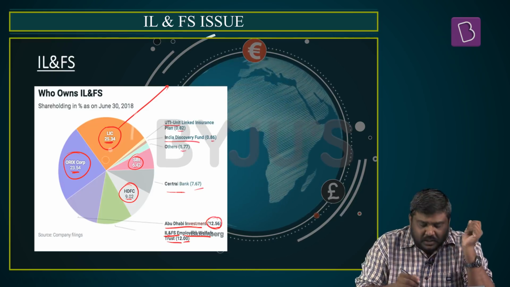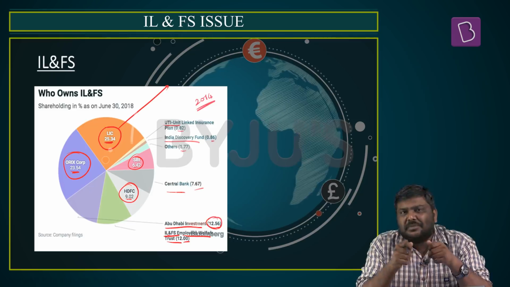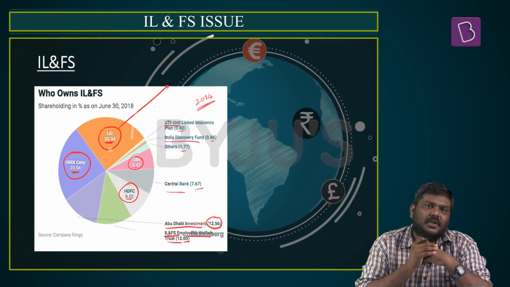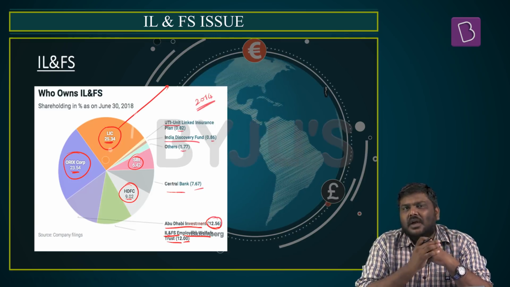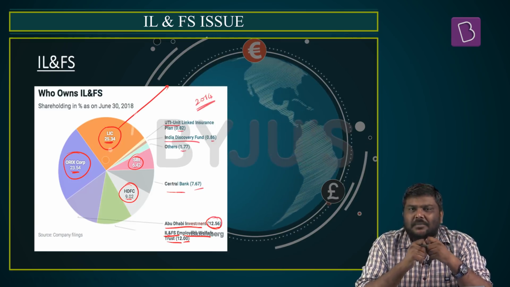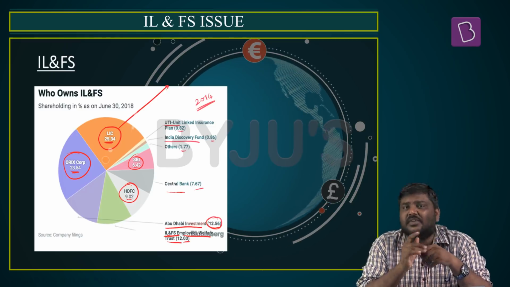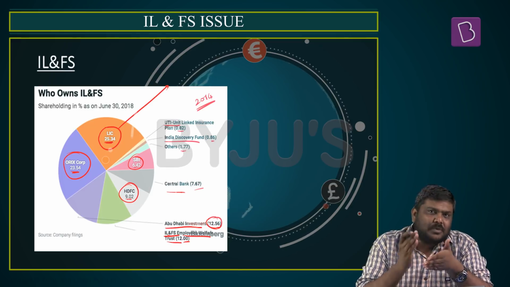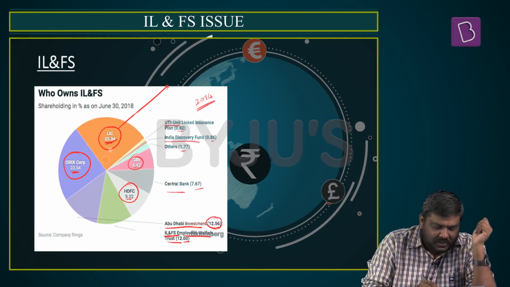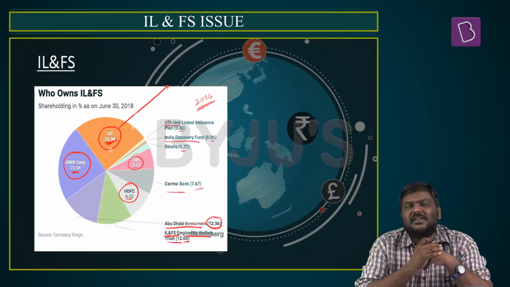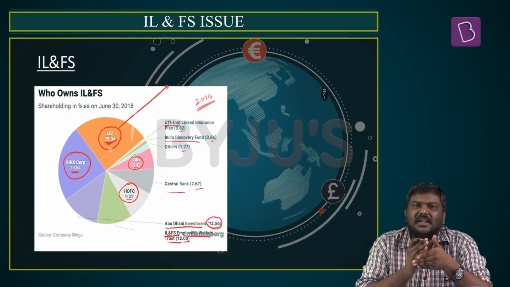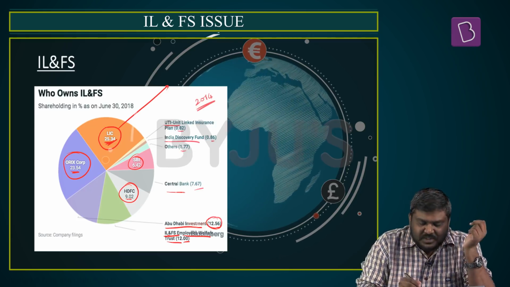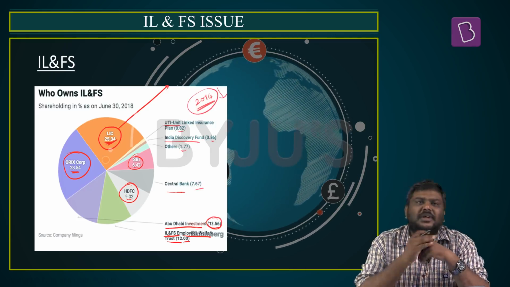But much before that, in the year 2014 itself, Mr. Piramal had offered to buy out this company, IL&FS, and the talks were being held. Mr. Piramal had agreed to pay a price of around 750 rupees for every share of IL&FS. Now, one day before the board meeting was supposed to be held, the biggest shareholder, LIC, came forward and said that they want nothing less than 1100 rupees per share. As a result of this, Mr. Piramal backed out and walked away from this deal.